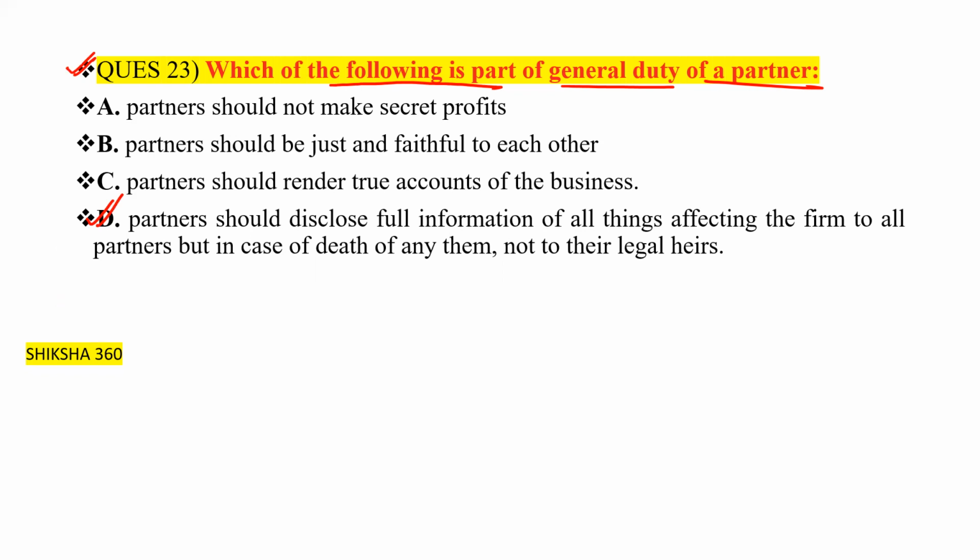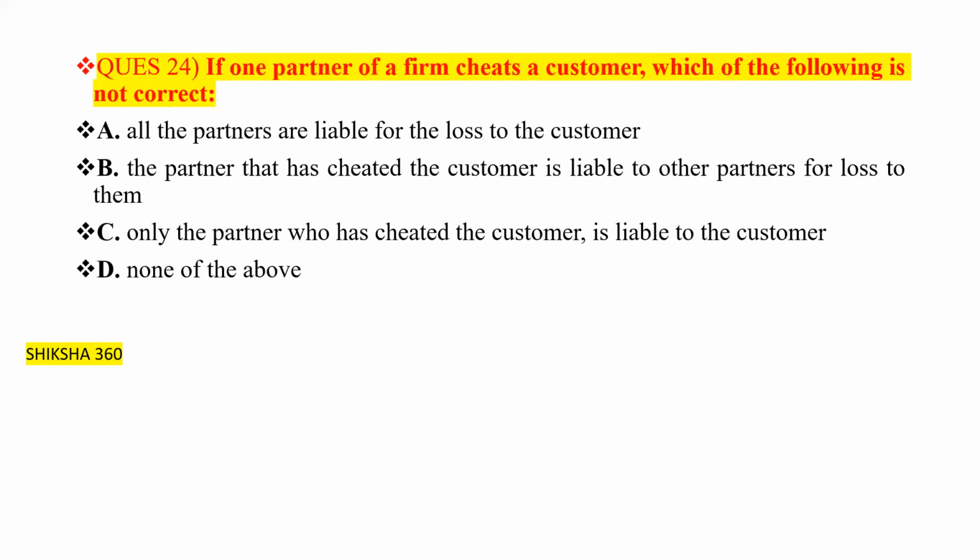Now move to the next question, question number 24. If one partner of a firm cheats a customer, which of the following is not correct? We have to find which of the following is not correct here. First one is all the partners are liable for the loss to the customer.